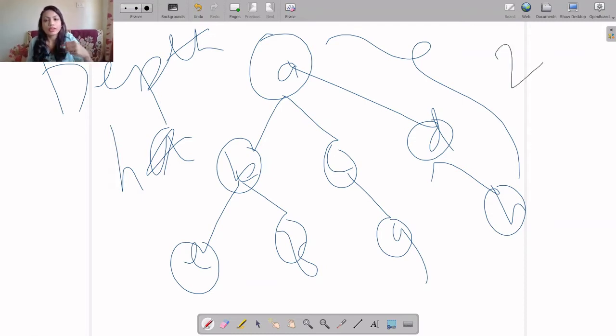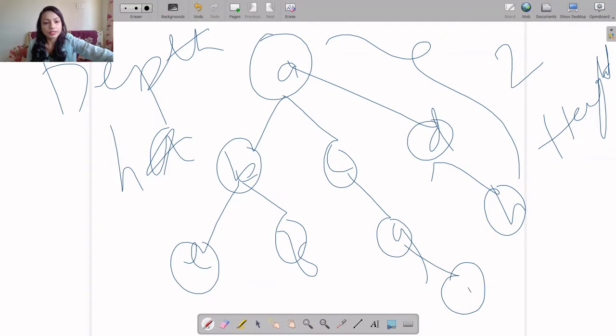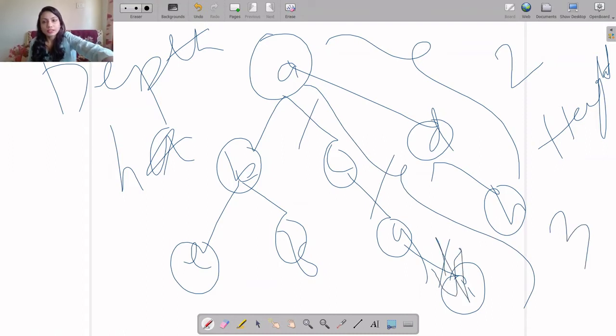So depth of H is 2. Now height is nothing but the longest path from root to its leaf. Maybe this is one more. So what is the height of this now? Height will be the longest path. So which is at the longest level? This. So it is 1, 2, 3. If this was not there, then the height would be 2. So that is the difference between depth and height. Depth is for a vertex, height is for an entire tree.